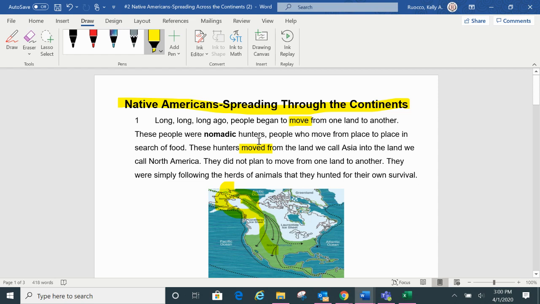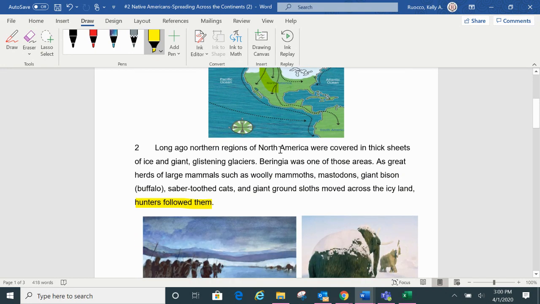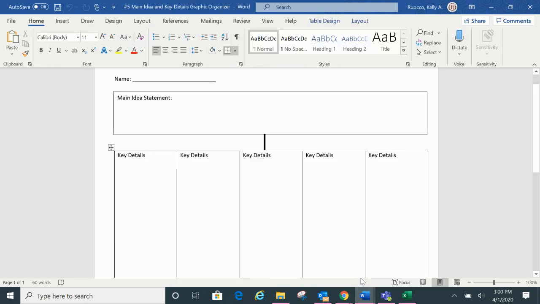All right, boys and girls, this is part 2 of our Day 5 social studies. We just finished reading about Native Americans spreading through the continents, and we were highlighting throughout the text word or word bites that were repetitive. Taking those, we're going to come up with a main idea statement. But before that, we're going to take a look at a couple of the key details together.